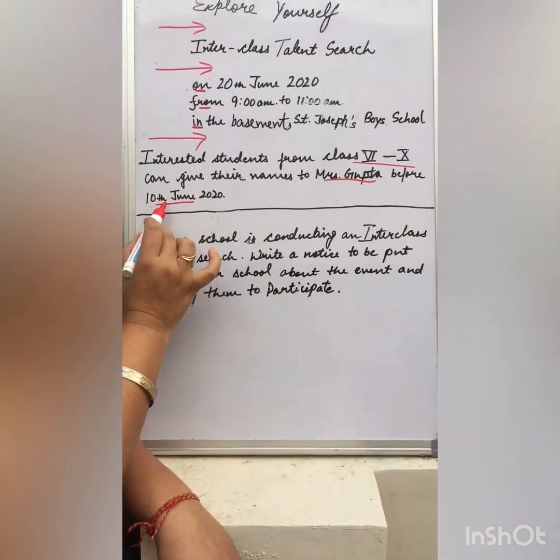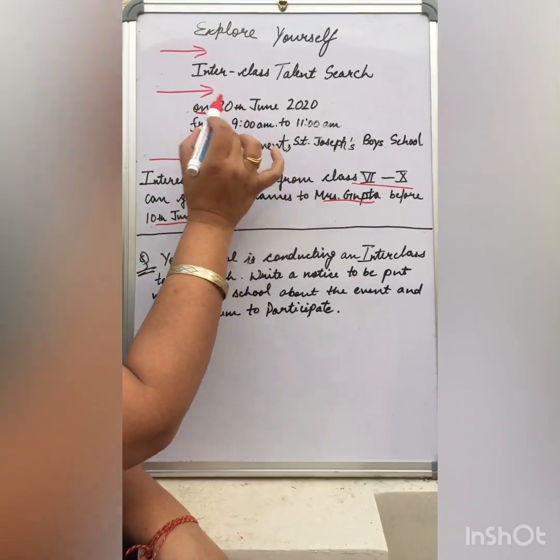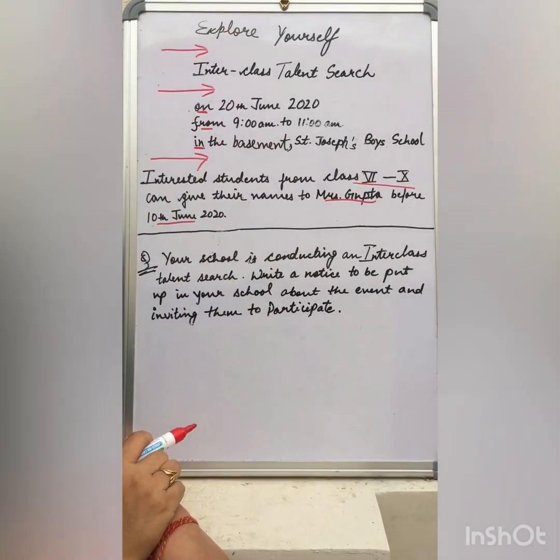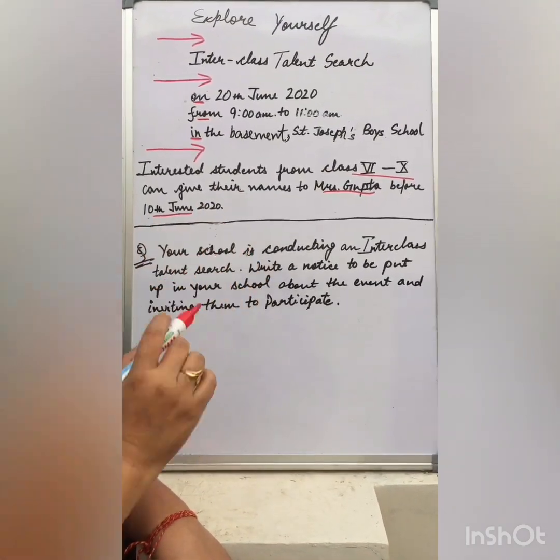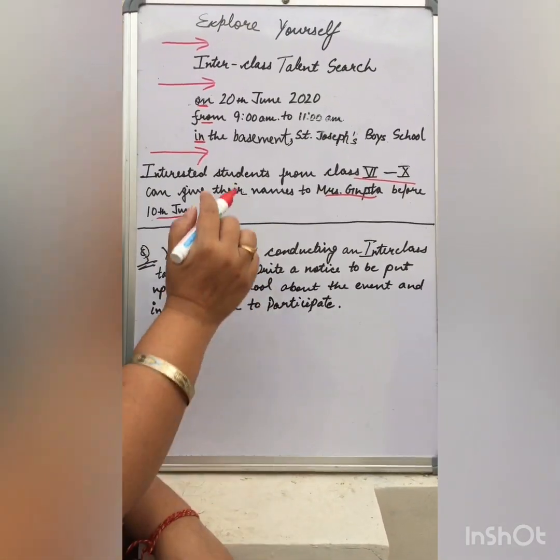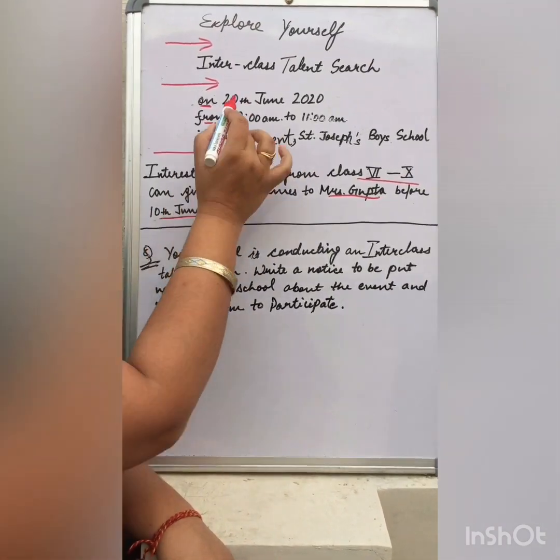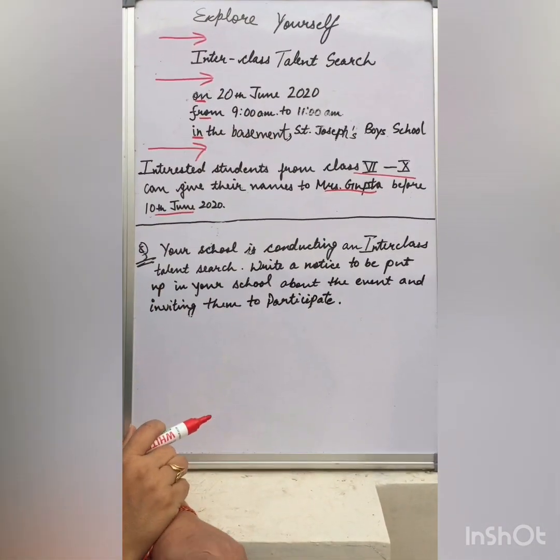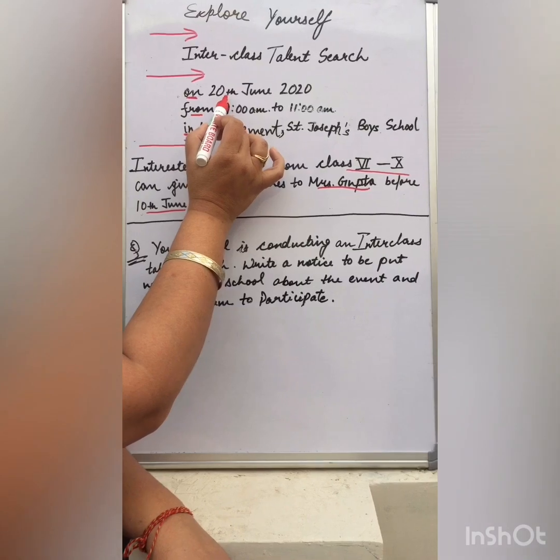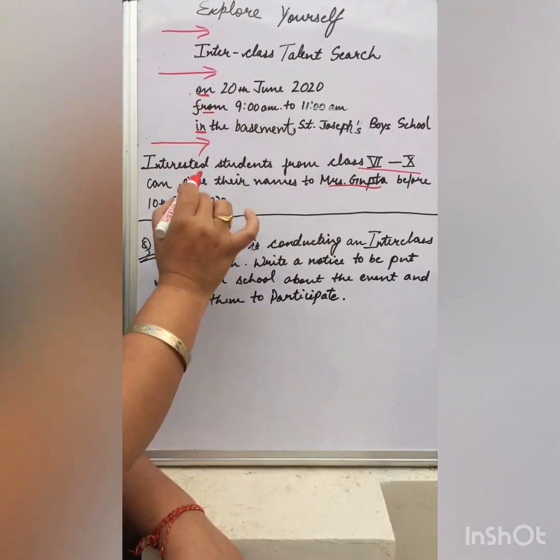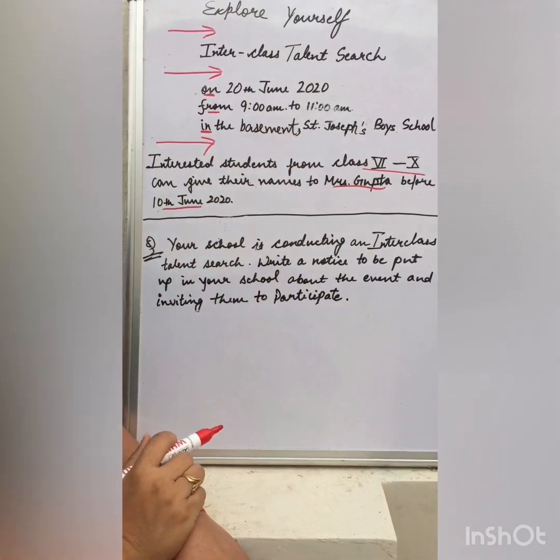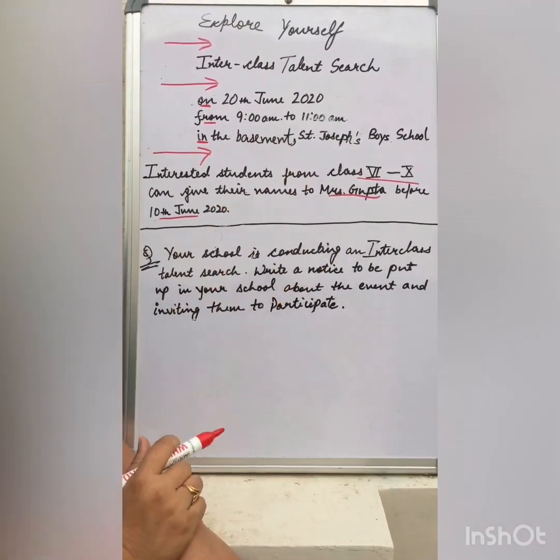Now this date has to be 10 days prior to this date, so that the teacher can finalize the list of the participants. There should be a gap between this and this, 10 days gap, number one. And this date should be for at least 15 days ahead from today, so that the teacher can organize everything and you can also give your names.